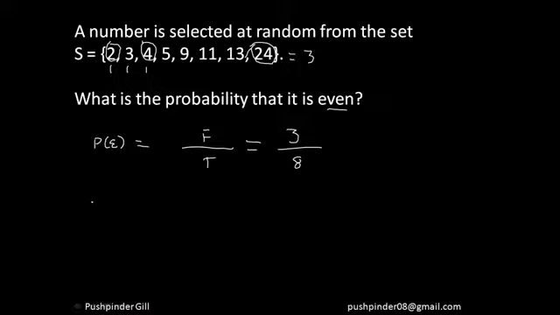Similarly, if I had to select an odd number out of this set, it would be easier. The total number of cases are 8, and if you count 1, 2, 3, 4, 5, 5 numbers are odd. That means the probability of selecting an odd number from this set is 5 by 8. I hope everyone is understanding here, right? It's a very simple question just to explain to you what probability really is.